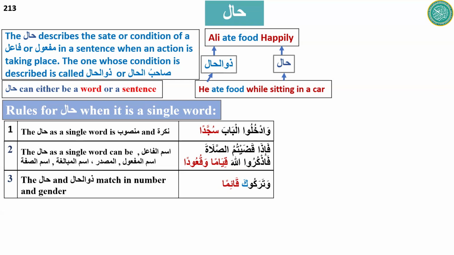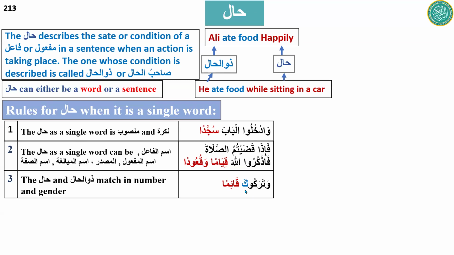Watarakuka qaima. Brother Ahmad, what is the zulhal and hal in this? What is the translation of this?